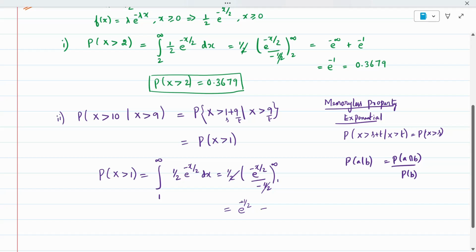Calculating, it is 0.6065. So my final answer, probability of x greater than 10 given x greater than 9, is 0.6065.